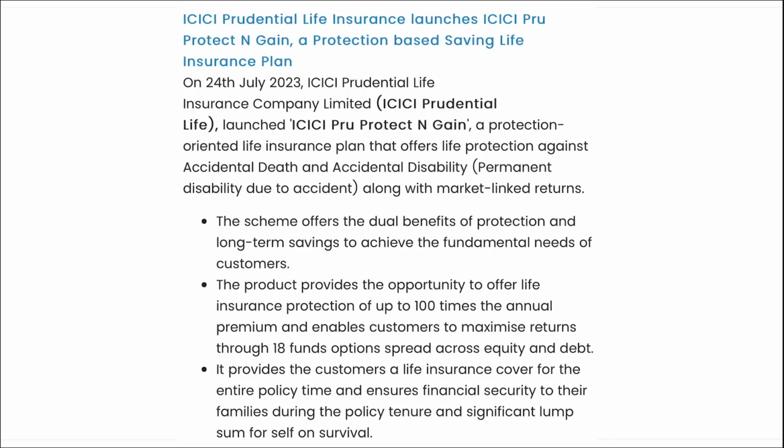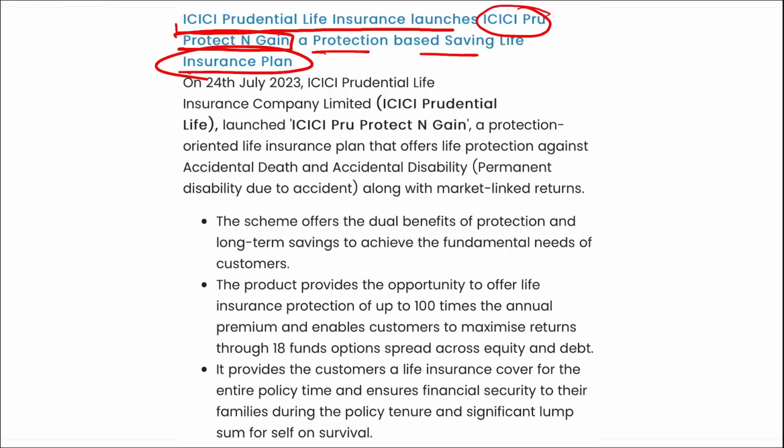Correct? Next is ICICI Prudential Life Insurance. They have launched ICICI Pru Protect and Gain. This is the name of the scheme that was launched and it is a protection based savings life insurance plan. So we can say that this scheme will offer dual benefits and these dual benefits are of protection and long-term savings to achieve the fundamental needs of the customer.